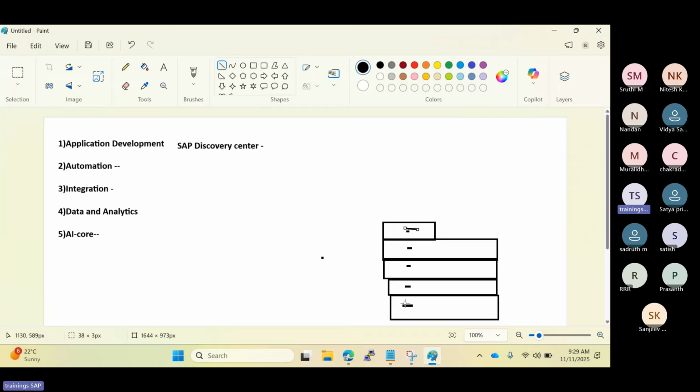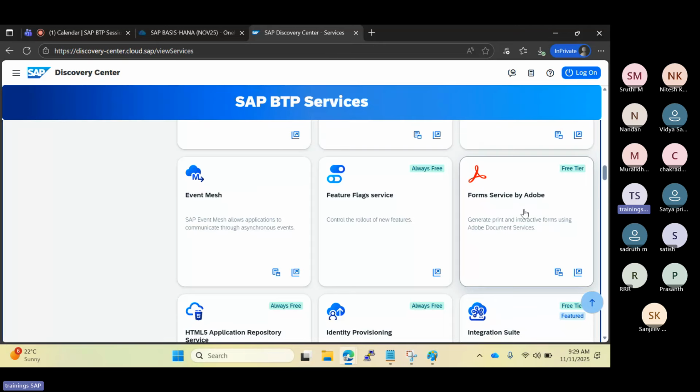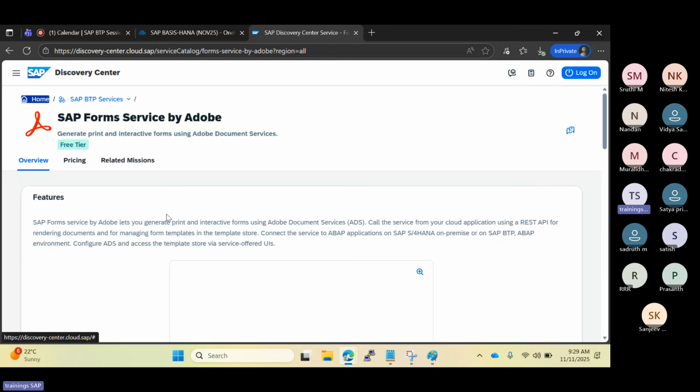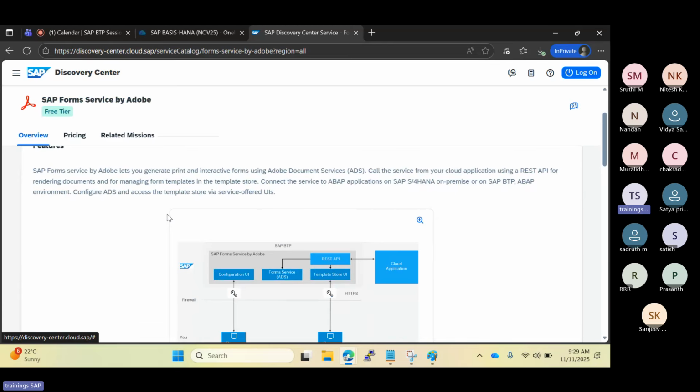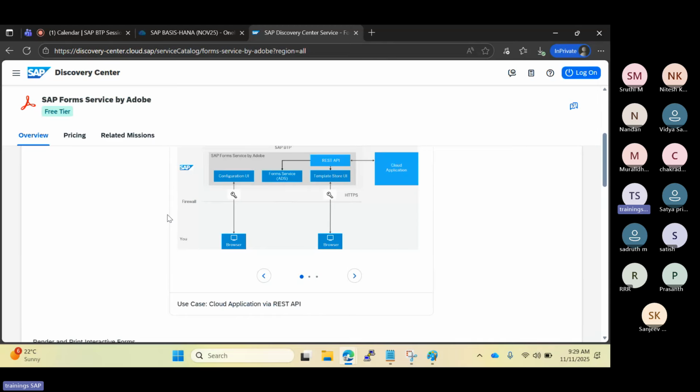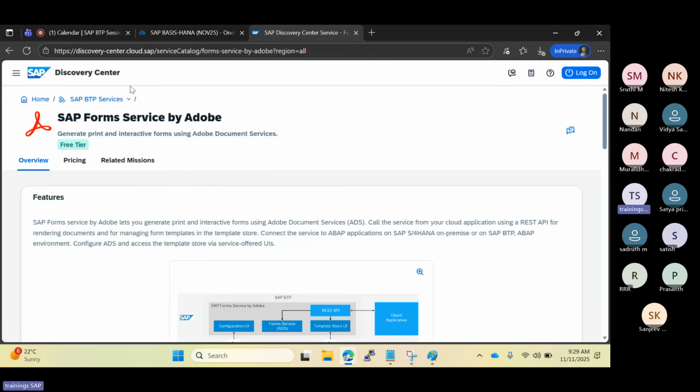And license and everything. But if you take the BTP service, in BTP we have an ADS service here, the form service here. If you use it directly, you can pick up the service and start using it. You need not install it, you need not develop anything. Directly we can concentrate on the business logic. That way there are some advantages.